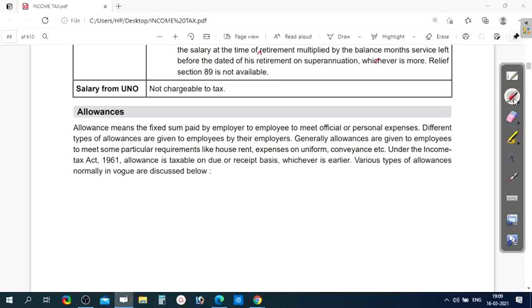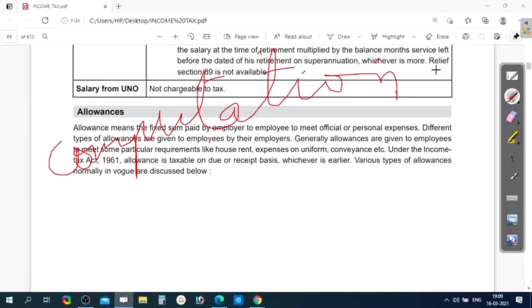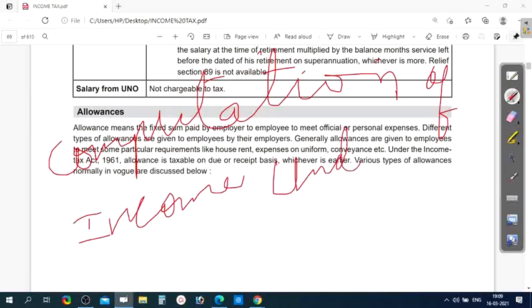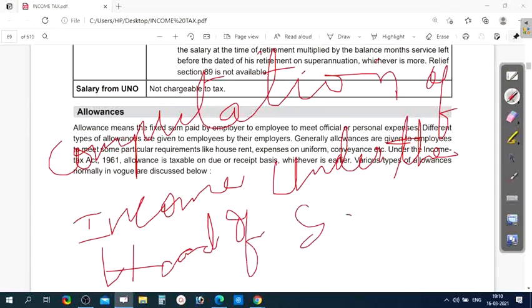Today we are discussing the computation of income under the head of salary.